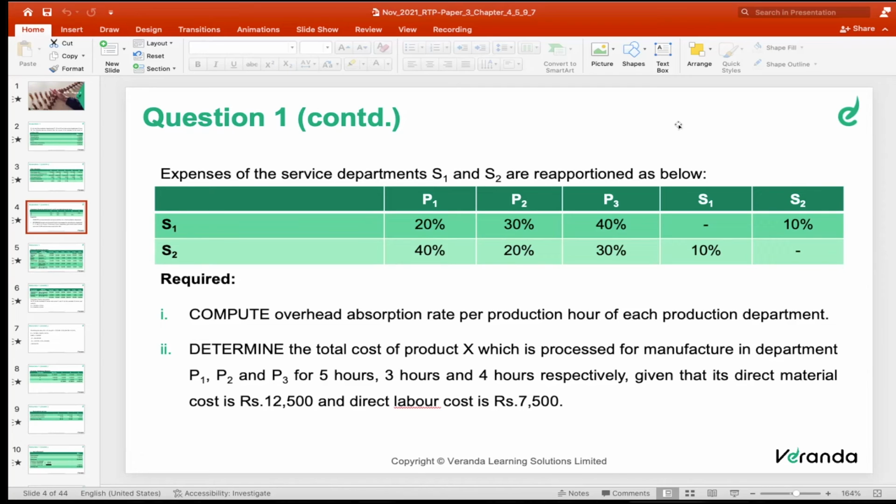Direct distribution, stepladder, and reciprocal method. Note: secondary distribution represents transferring of service department expenses to production department.